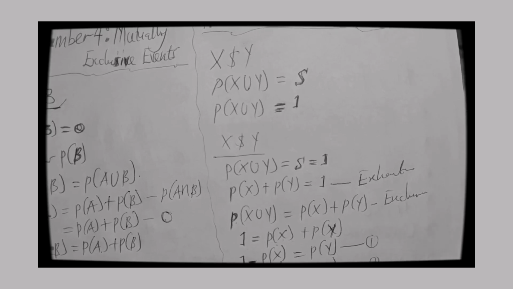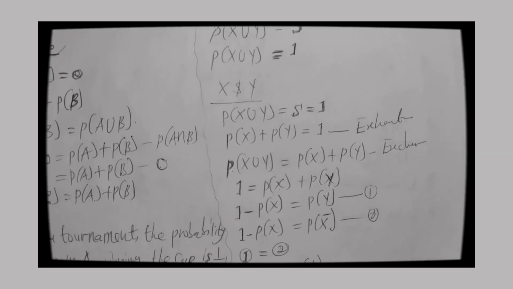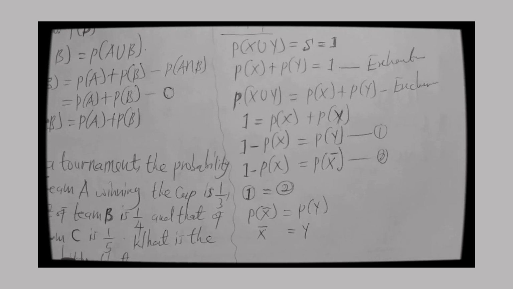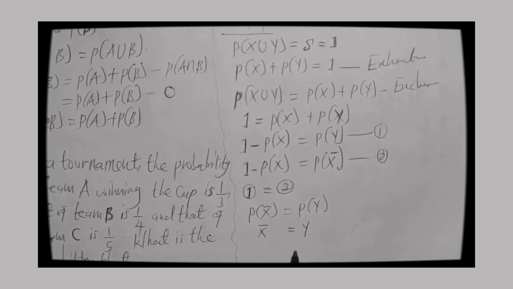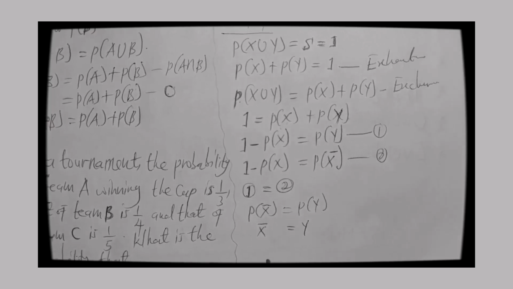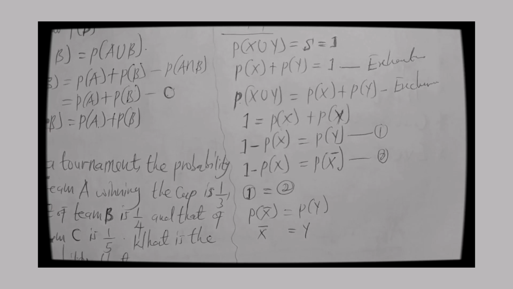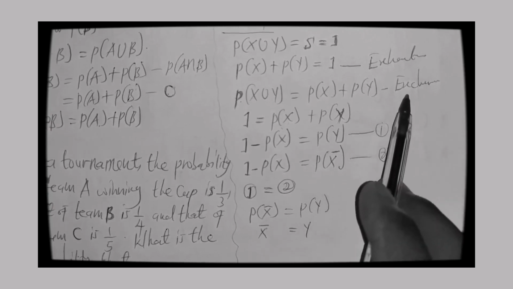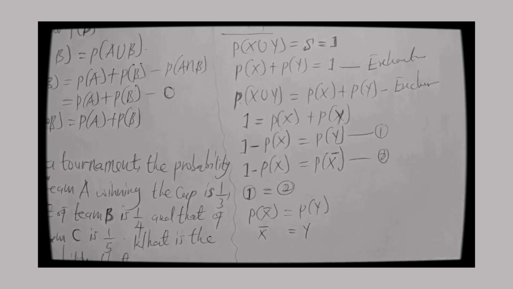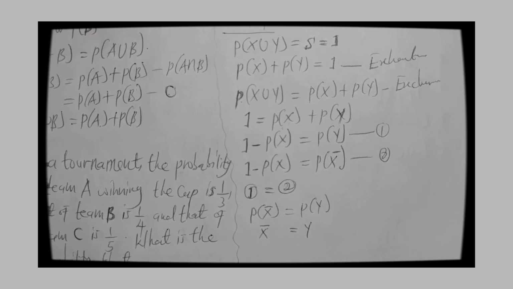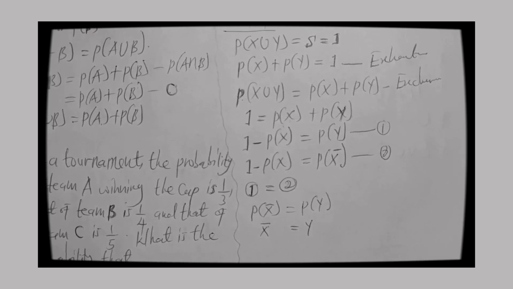Or if you want to make it easy to clarify, we can even use the application side of it, tossing of a coin. Remember, when you toss a coin, in mutually exclusive, it is not possible that a head and a tail can happen at the same time. It's never, that event won't happen.